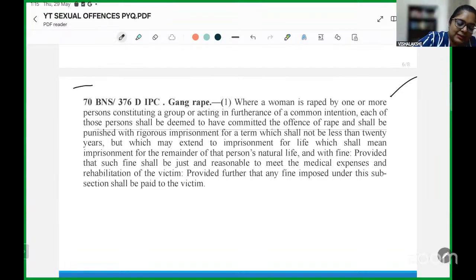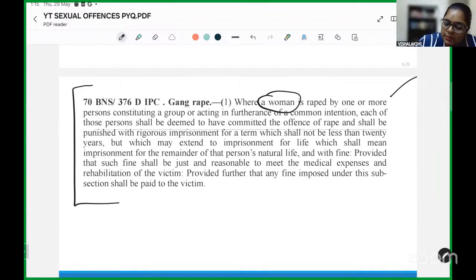Now, understanding the ingredients of gang rape is important, where a woman is raped by one or more persons.